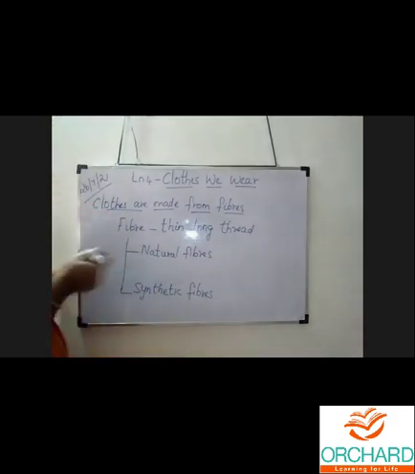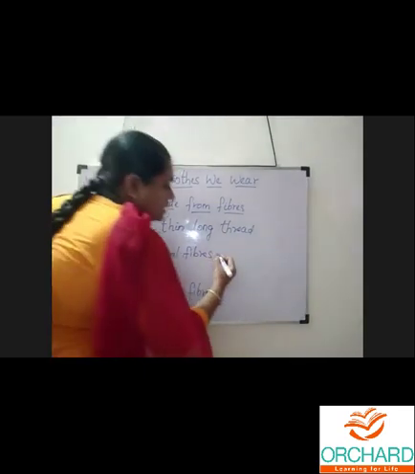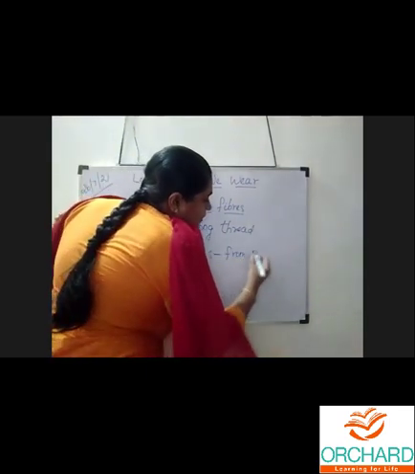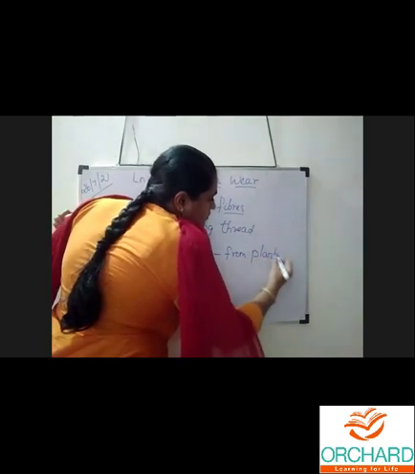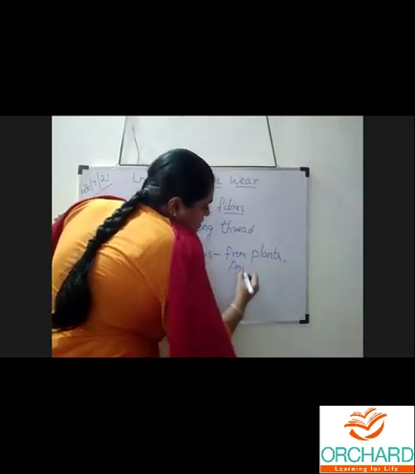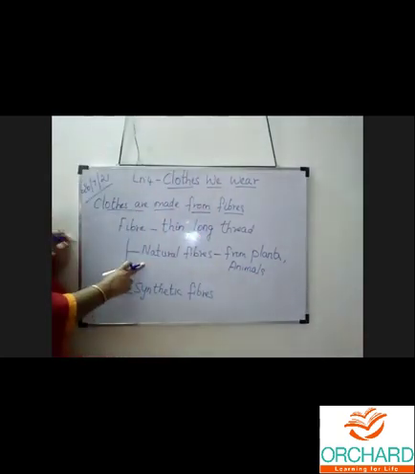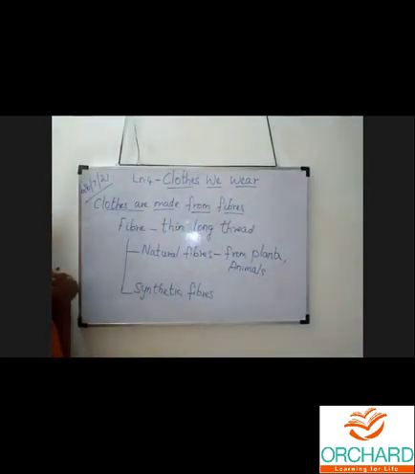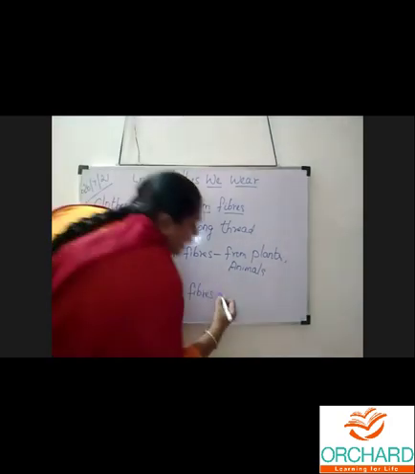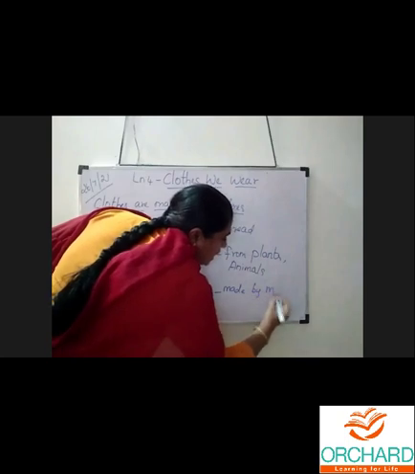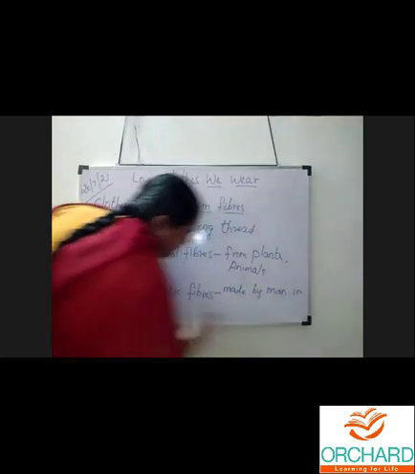So from where do we get natural fiber? Obtained from plants and animals. That is called natural fiber. What does synthetic fiber mean? Fibers are made by man in factories.